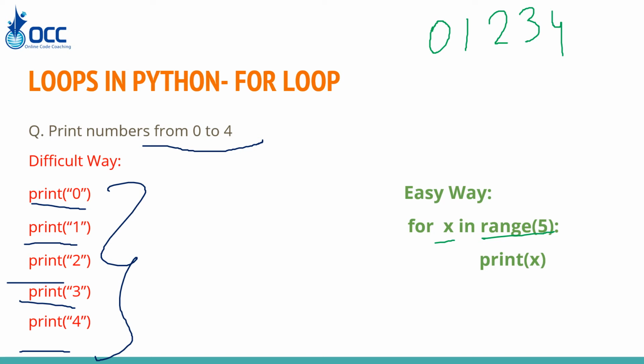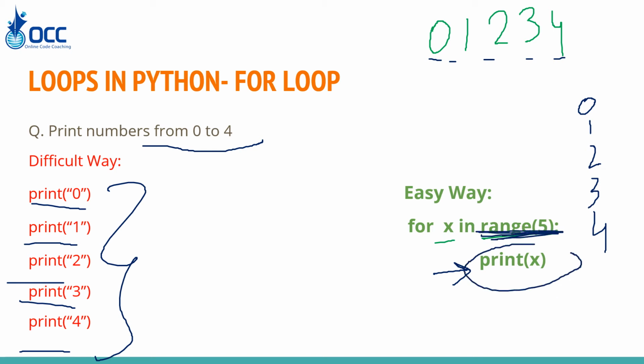So how many numbers? 1, 2, 3, 4, 5. It will give the numbers from 0 to 4, and for x in the range we keep on printing x. So it will give us the numbers 0, 1, 2, 3 and 4. So this range value will give you the number of times you want to print certain things or do a certain activity.